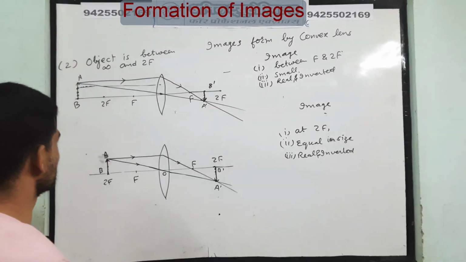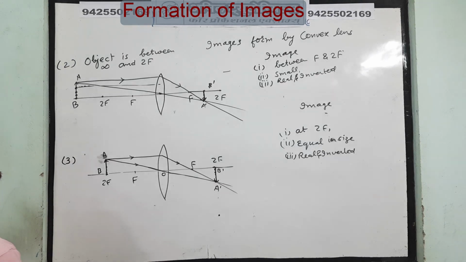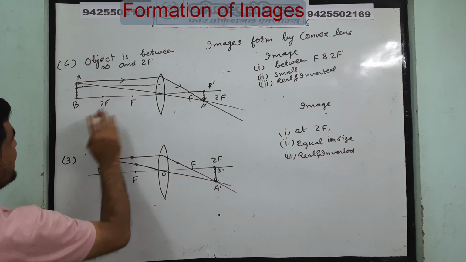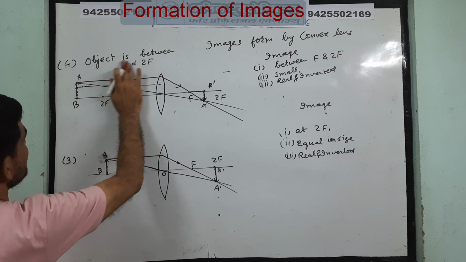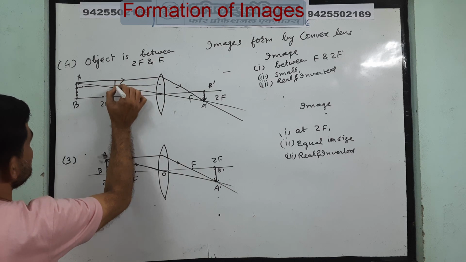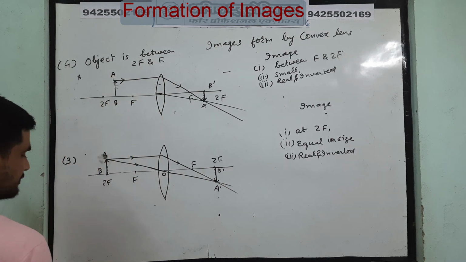Now this is the third position of the object. Now fourth position. Now the object is between 2f and f. Here is the object. So we have AB as the object.